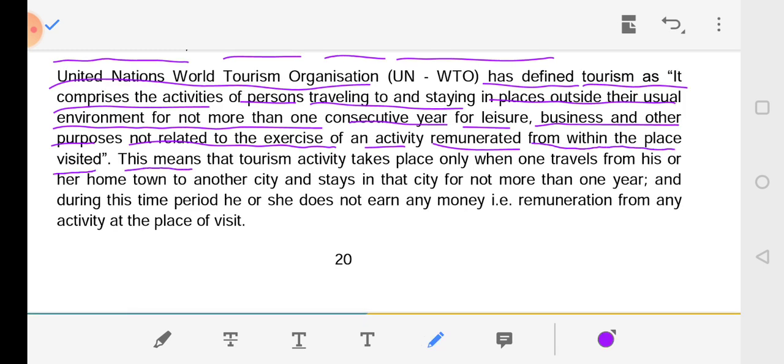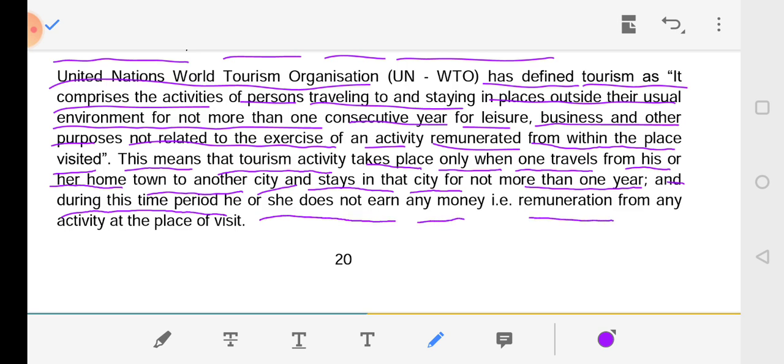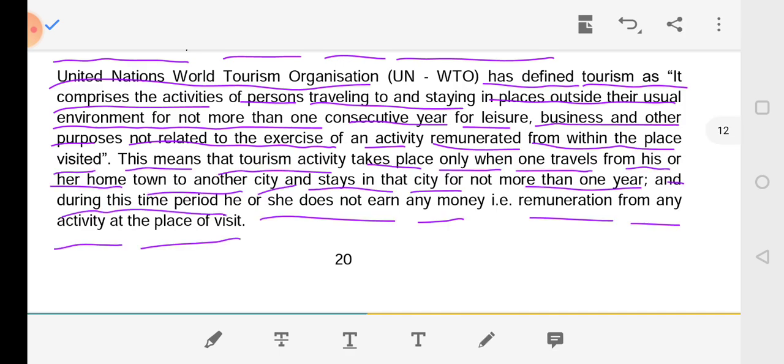This means that tourism activity takes place only when one travels from his or her hometown to another city and stays in that city for not more than 1 year, and during this time period he or she does not earn any remuneration from any activity at the place visited.